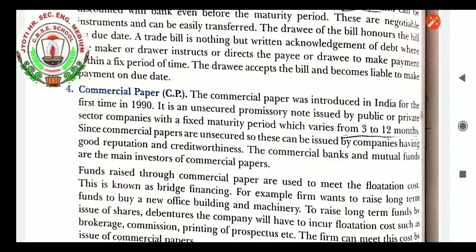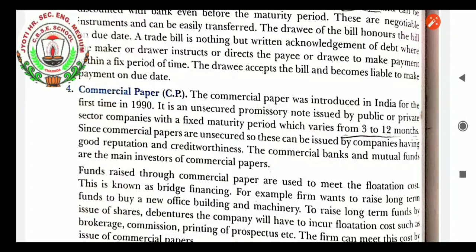Commercial paper, students, is also used for business purposes only. The commercial paper was introduced in India for the first time in 1990. It was first introduced by the Reliance company. It is an unsecured promissory note issued by public or private sector companies with a fixed maturity period which varies from 3 to 12 months. It is generally of short period, as the money market itself does trading with short term periods. So commercial paper is also issued for 3 to 12 months.